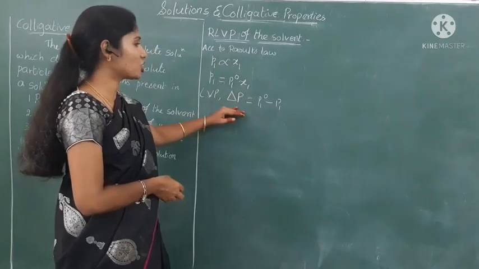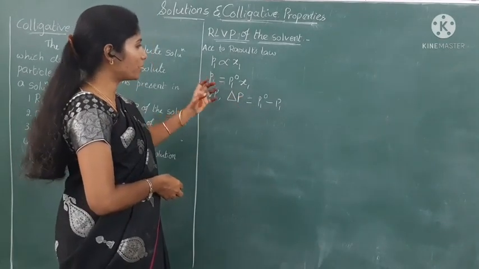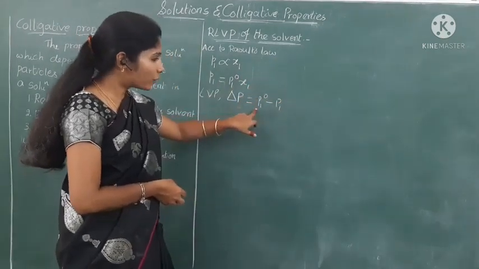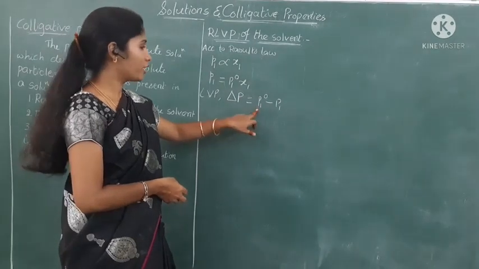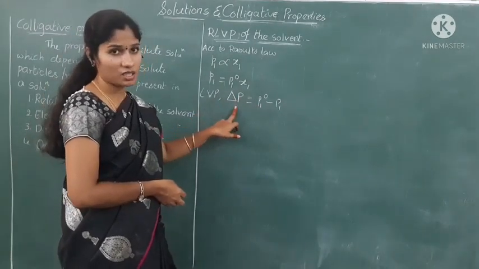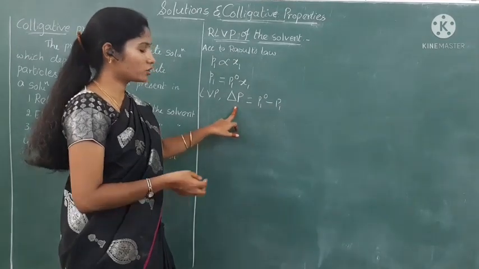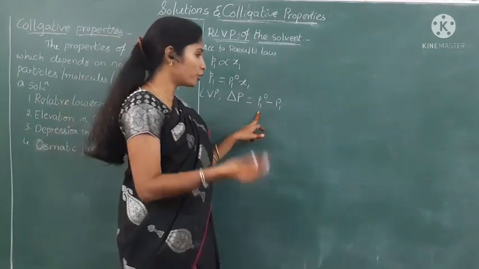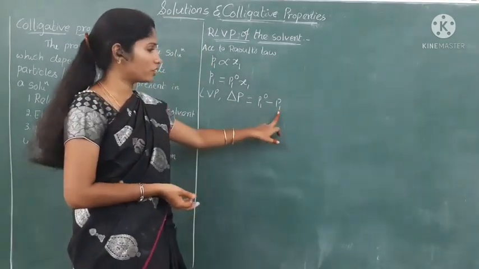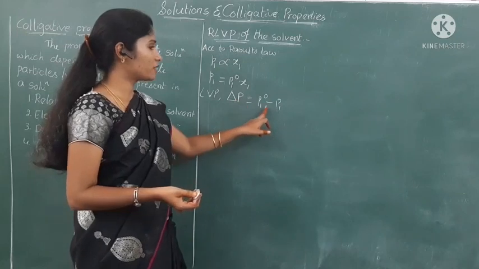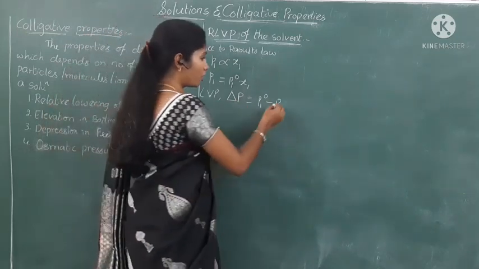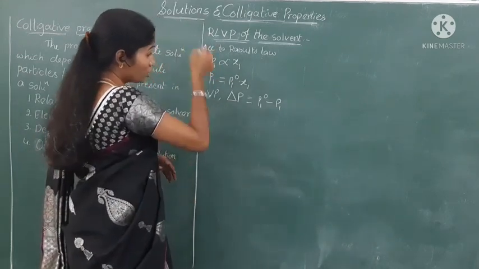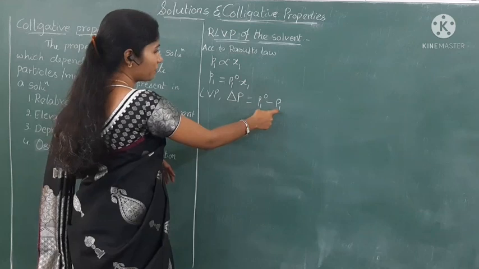We calculate this change by subtracting the vapor pressure of the solution from the vapor pressure of the pure solvent. That gives the change in the vapor pressure. Already we know that the vapor pressure of the pure solvent is more than that of the solution. So delta P equals P1 naught minus P1.